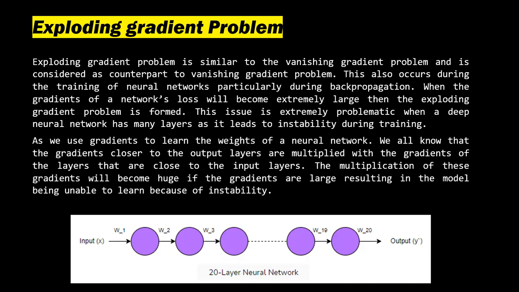If you consider an example where a neural network has 20 layers and each layer consists of one neuron, in this example, we can see that X is the input that we are giving and Y is the predicted output, with the weights represented with W. Each of these layers has a ReLU activation function, and the output of each neuron is calculated with the input that it got and the weight it has. So forwarding through each neuron till we get the output, there is some change that happens, and the greater the change in the weight, the higher the gradient with respect to that weight. Even if the weights that are initialized have large values, it also leads to the exploding gradient problem.